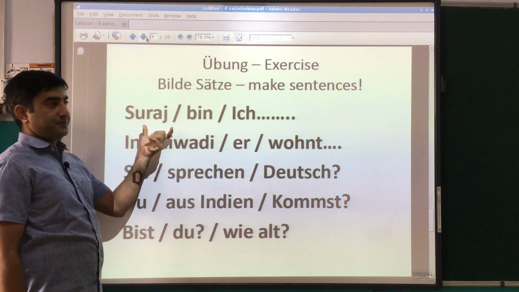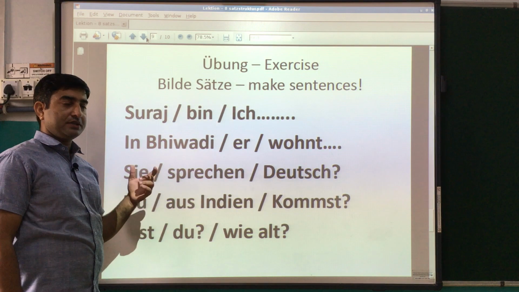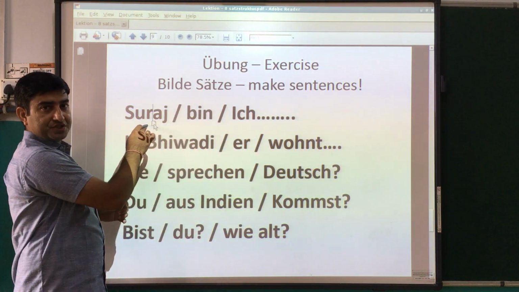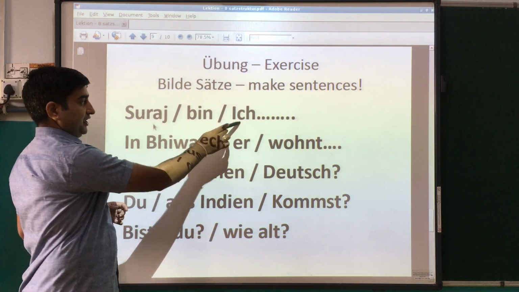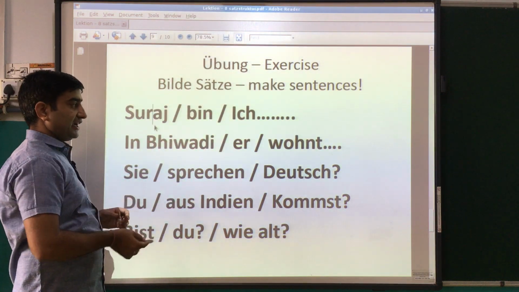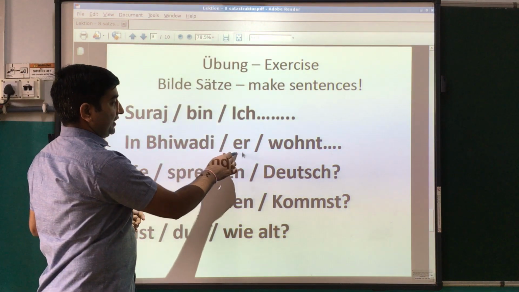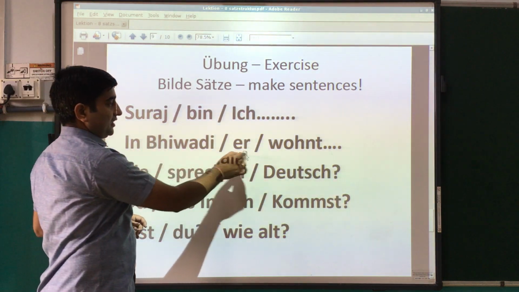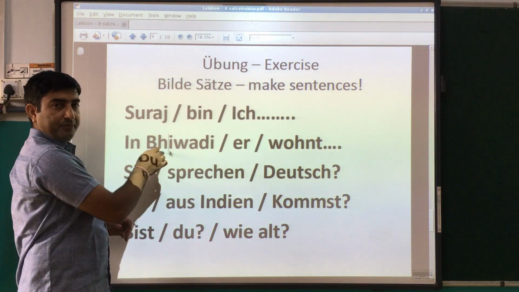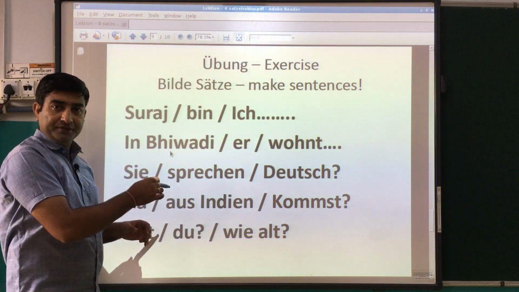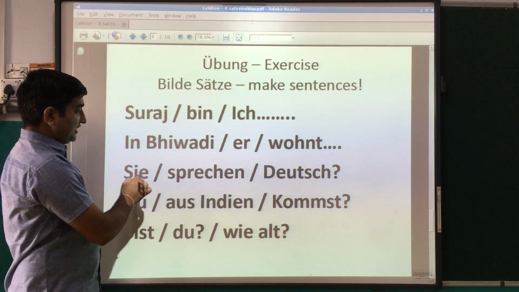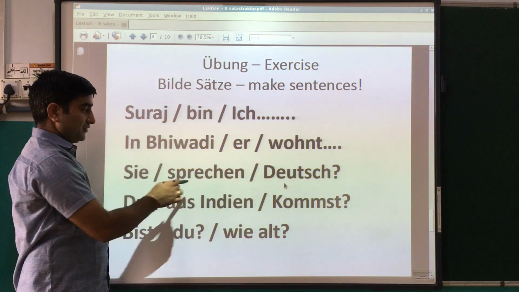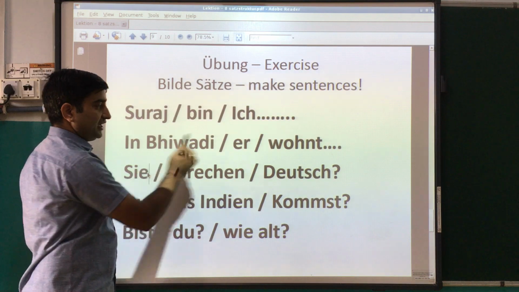Okay, so first one, what will be the correct answer? Ich bin Suraj. This will be the answer. Then second one, er wohnt in Bhiwadi, which means he lives in Bhiwadi. Sie sprechen Deutsch, okay, so this is the question form. So sprechen Sie Deutsch.